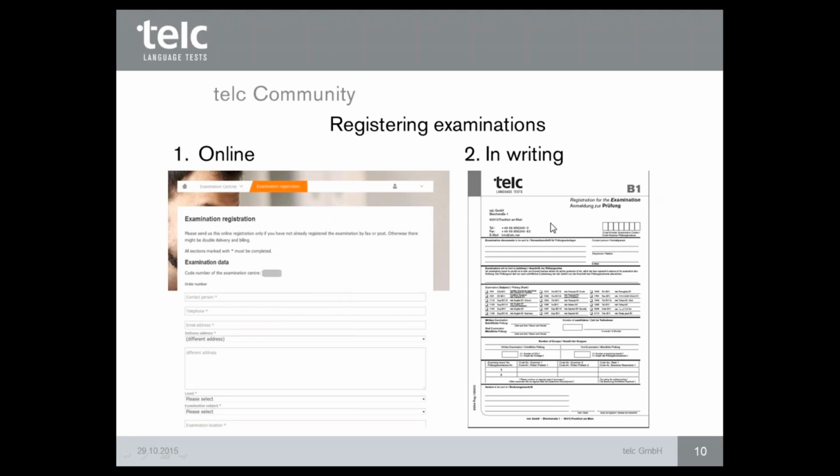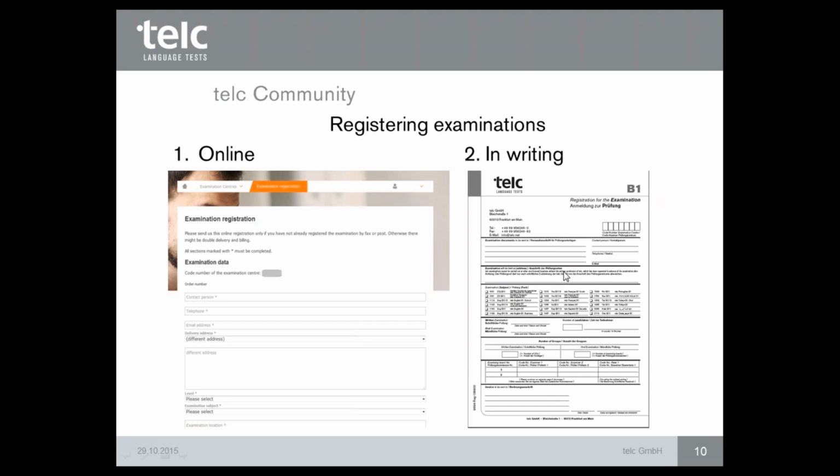How does the examination record registering form look in writing? You also put your code number here, so your customer number, then your address, and your contact person, so the responsible person in your examination center, also with a phone number and so on. And here you have to put where the exam will take place in your examination center, or for example another address, so you can put it here.